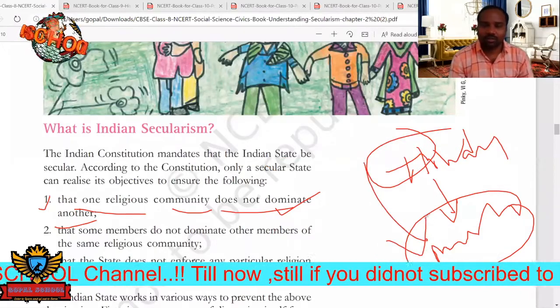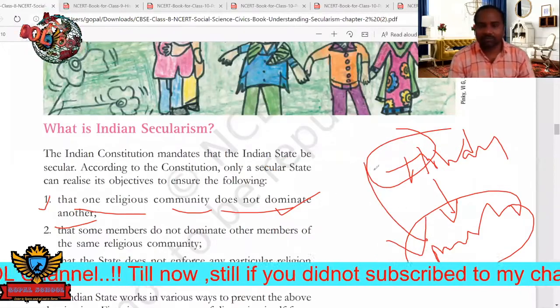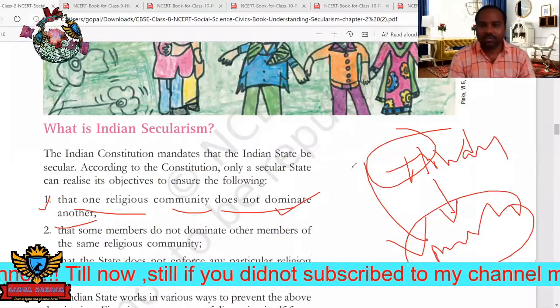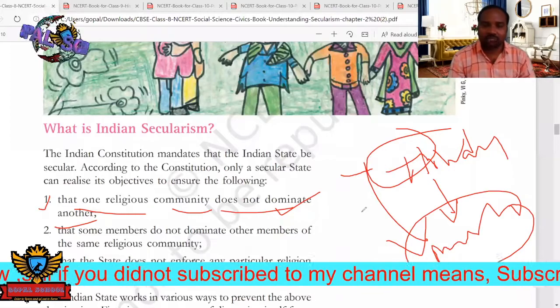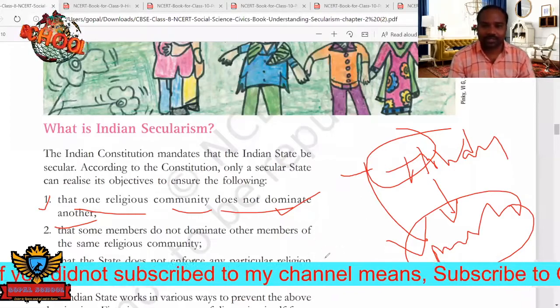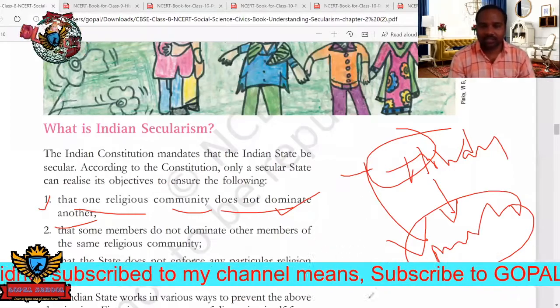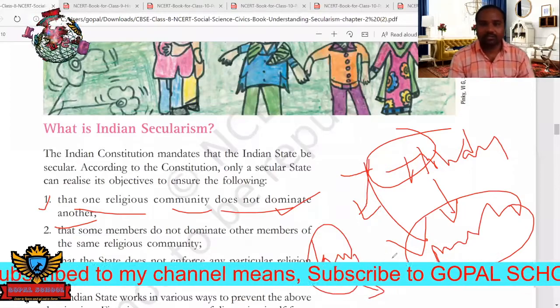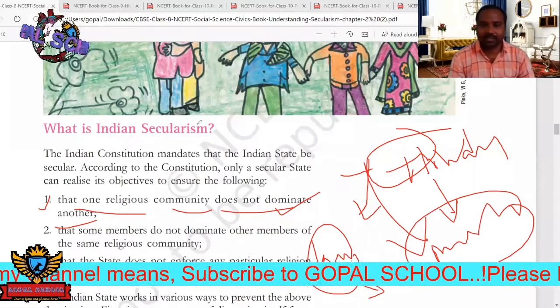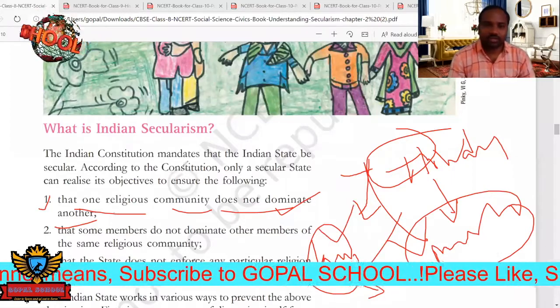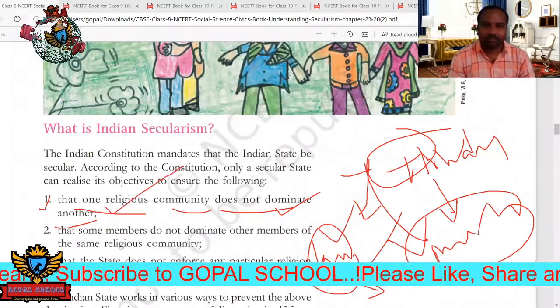How? Domination does not mean just talking. If you say something by words, that will not affect anything. But if you make some laws, for example in the parliament or in the assembly, then we can question the government. We can question the secularism. So this should be followed. This is the first objective.